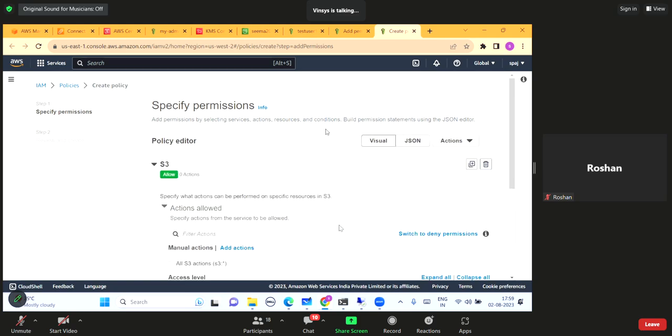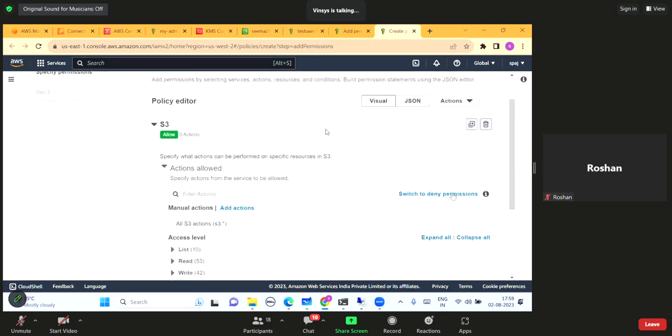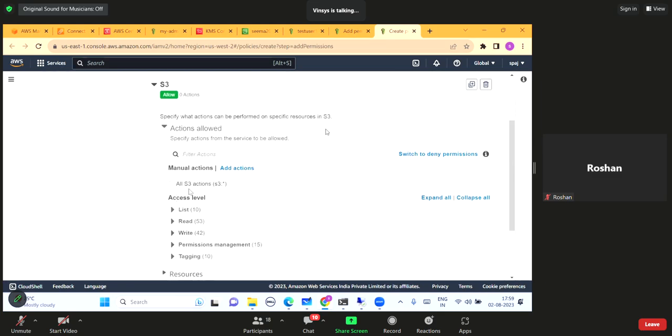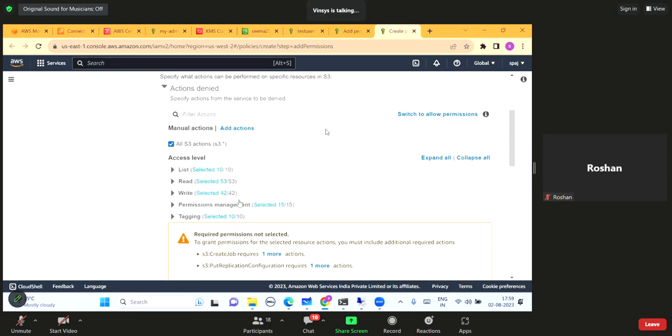I will select S3, and now I want to give deny permission, right? Otherwise, if I just follow the left hand side, it will be the allow permission. For example, if I select this, it will be the allow action. But now to this group, I especially want to deny permission, so switch to deny. Now it is deny. So what do I deny? I want to deny all S3 actions.